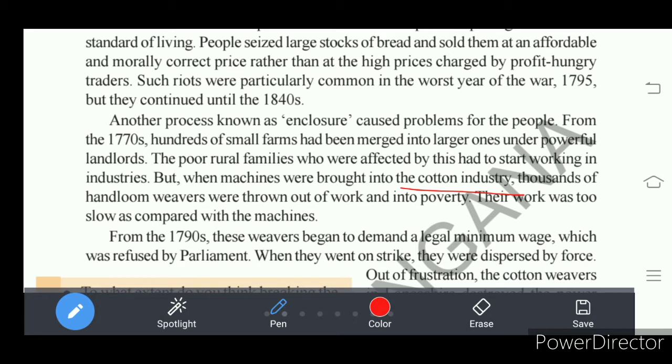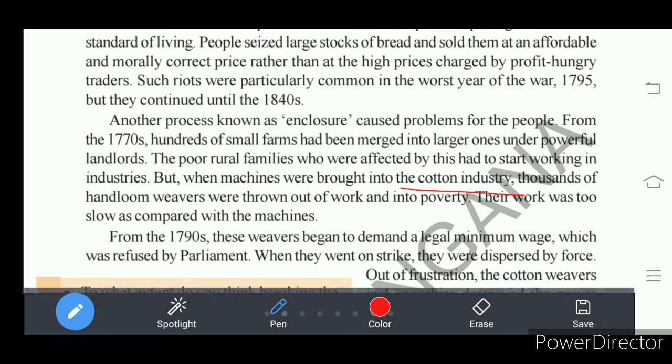Machines were producing on a large scale. In a short period, the production was high. And the wages need not be paid to the machines, right? Thousands of handloom weavers were thrown out of work. Handloom weavers got work from the industrial owners.